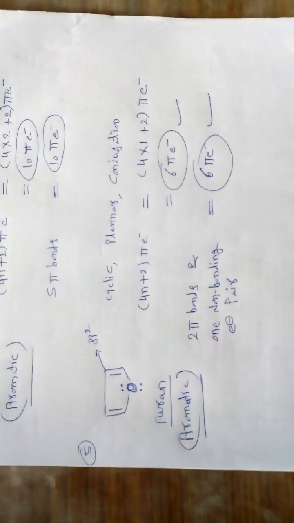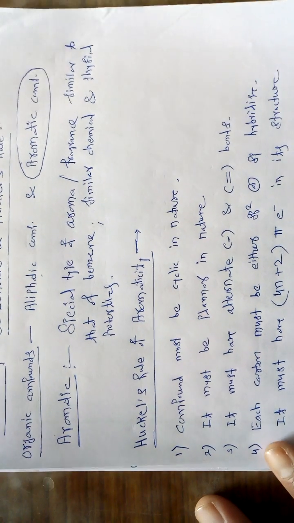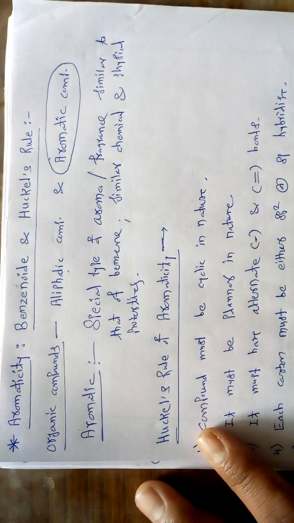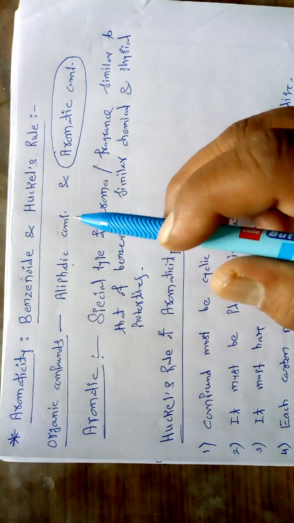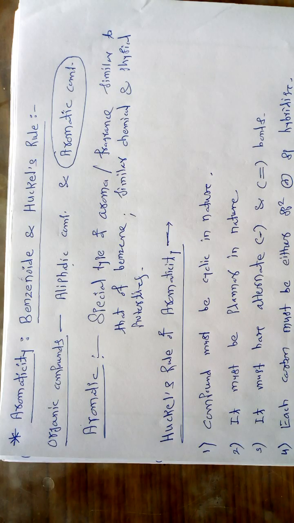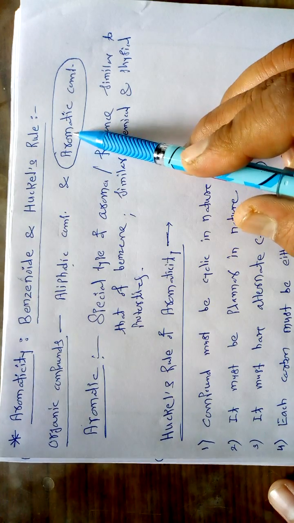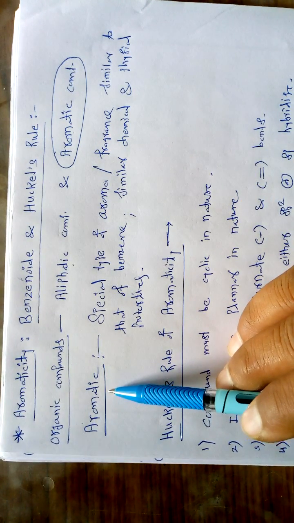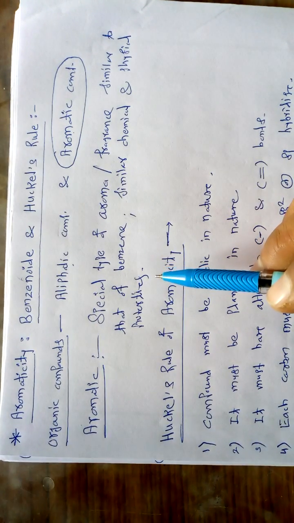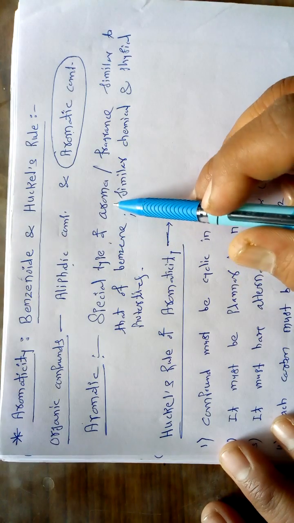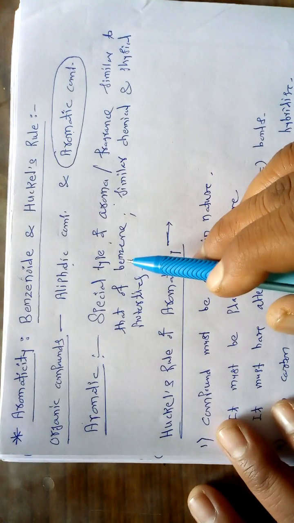So we took 5 different examples of aromatic compounds. In this current lecture we started one important point called aromaticity, benzenoids and Huckel's rule. What is meant by aromaticity? Basically organic compounds can be classified into two types, aliphatic and aromatic. So we are interested in studying these aromatic compounds. In the ancient days, or at the beginning, aromatic compounds were nothing but compounds which have a special type of aroma or fragrance similar to that of benzene. Those compounds were called aromatic compounds.